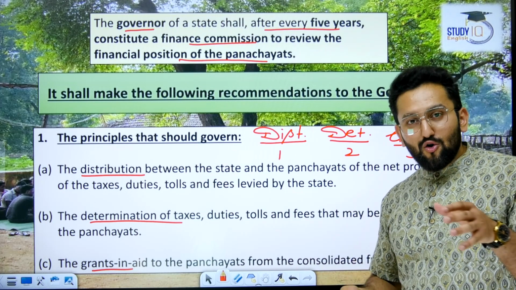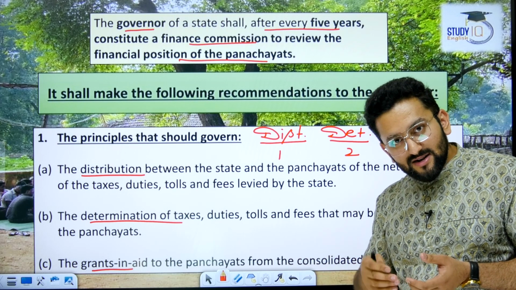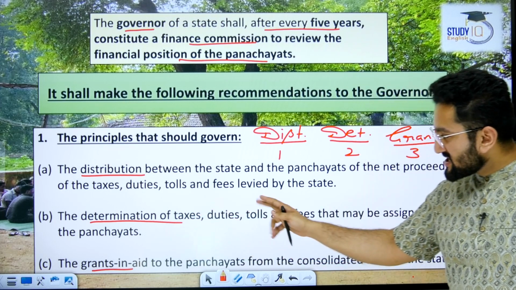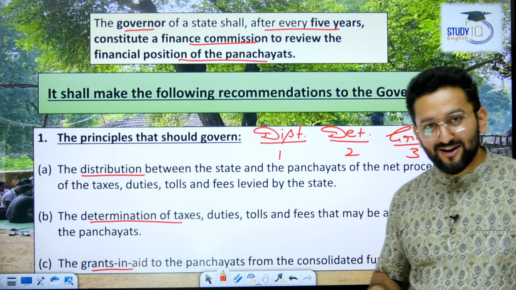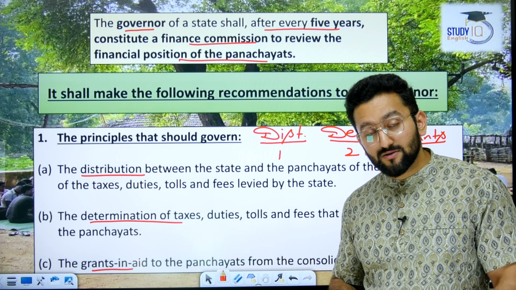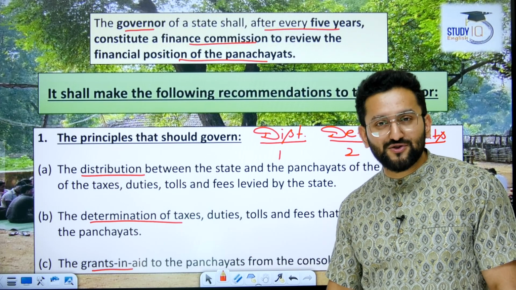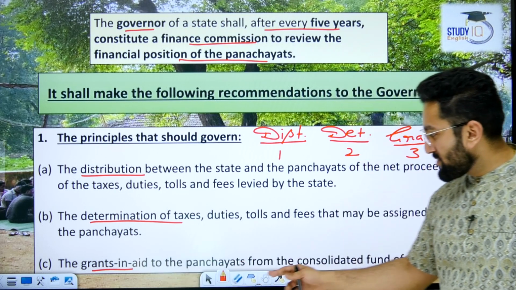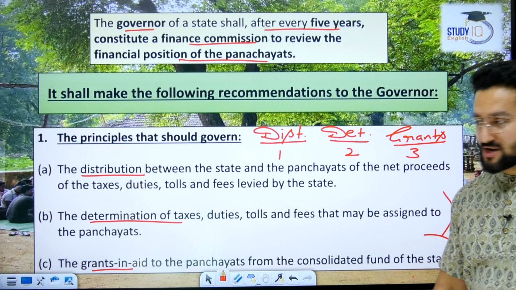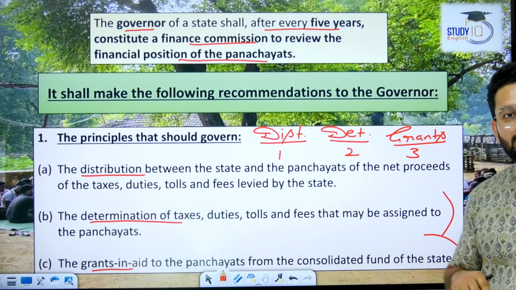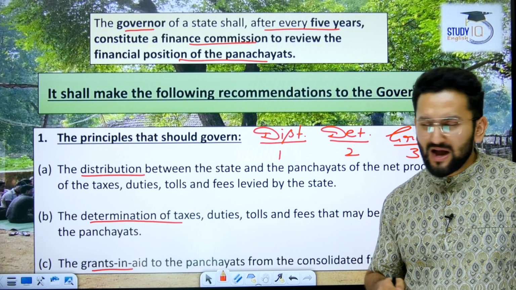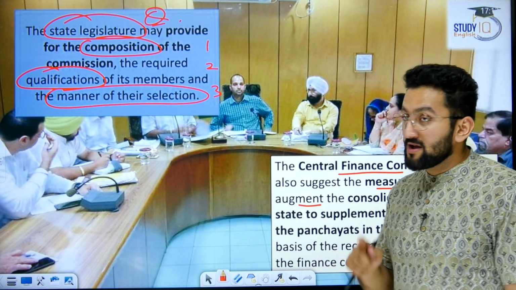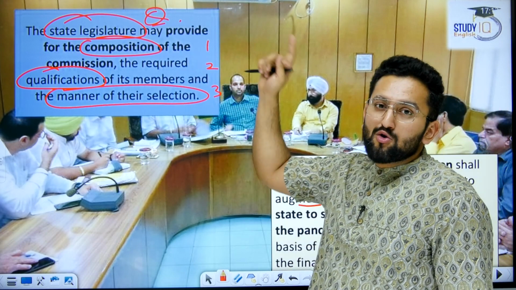Distribution means how money is going to be distributed between the state government and these local bodies. Here we are talking about panchayats. Determination of taxes, duties, tolls, fees that may be assigned to panchayats. Such recommendation can be given, and let me tell you, this recommendation is not mandatory, right? Not binding on the state legislature. Grant in aid to be provided to panchayats from the consolidated fund of state. So on these 3 areas, the State Finance Commission is going to give recommendations. I hope you will remember that, right? UPSC is going to make statements from here. Now, I would say a question can be asked from here.